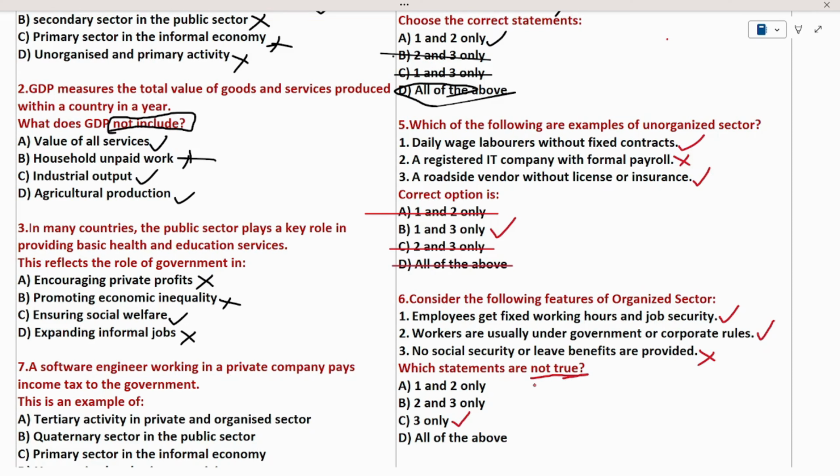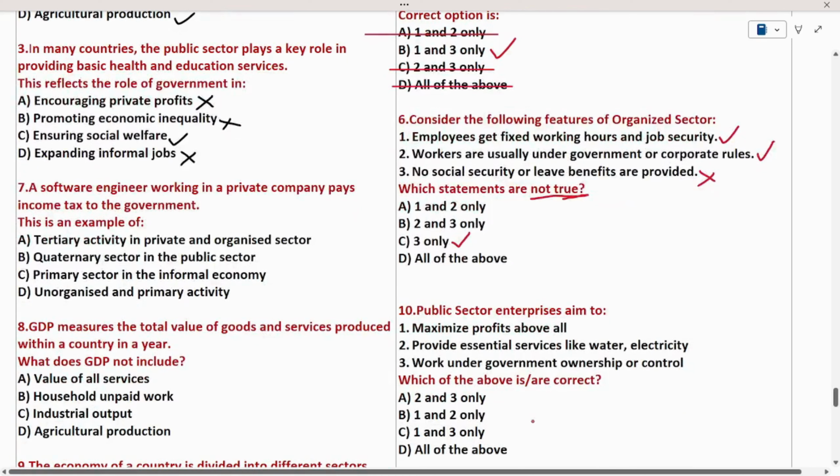In any examination, be aware of what he is asking. Sometimes he will ask to find out which of the following is right. Sometimes he will ask which of the following is not right. See here he is asking which of the following is not true. So here we need to find out the not true options.